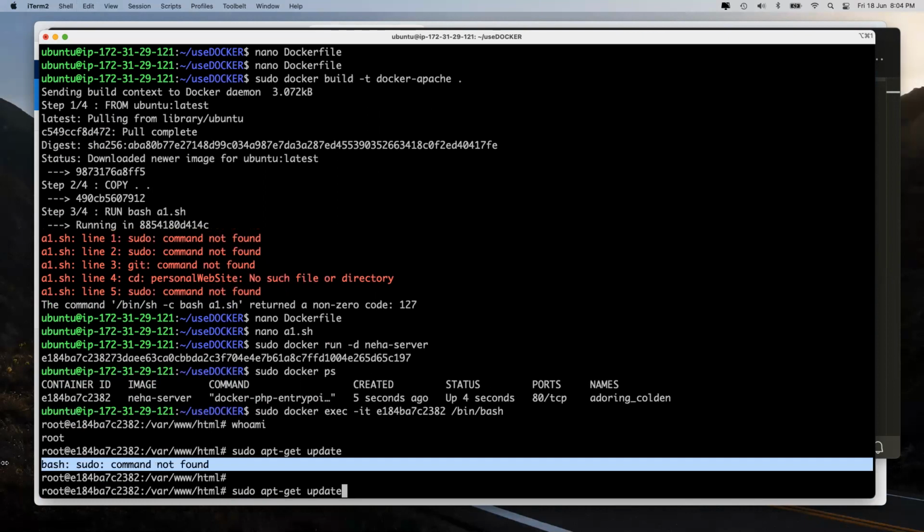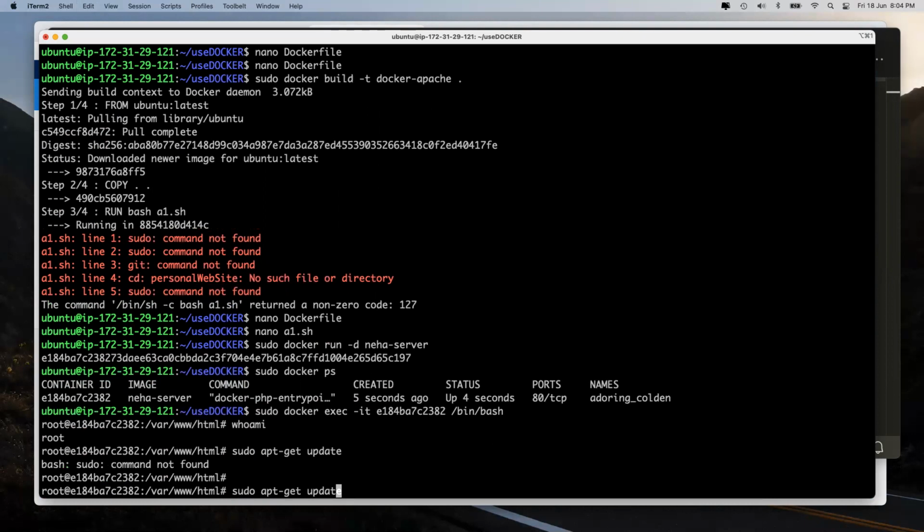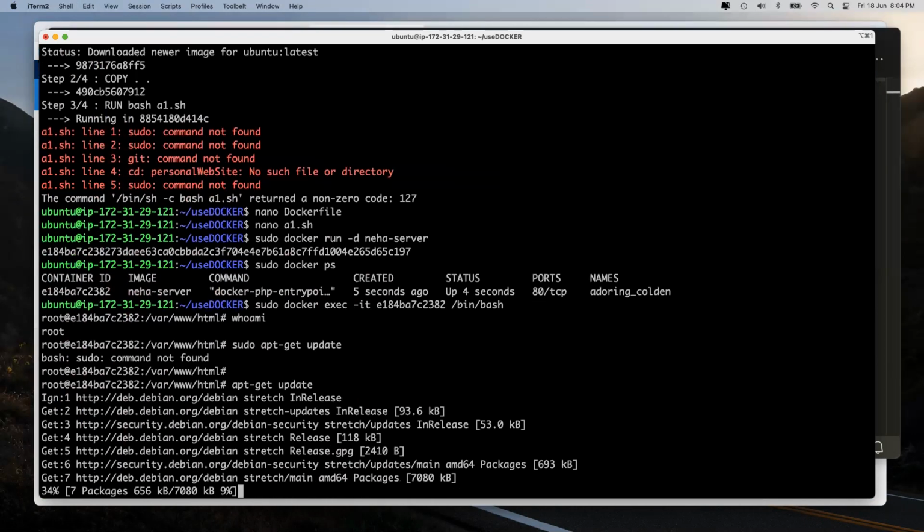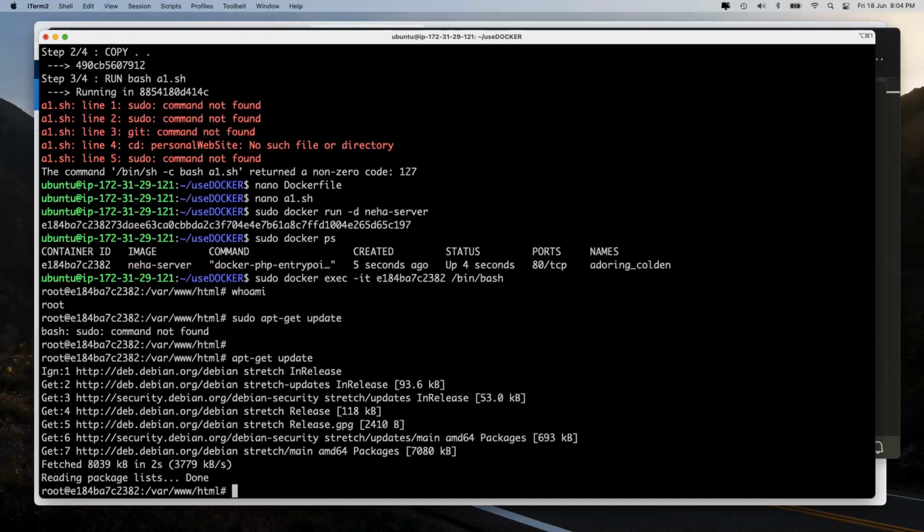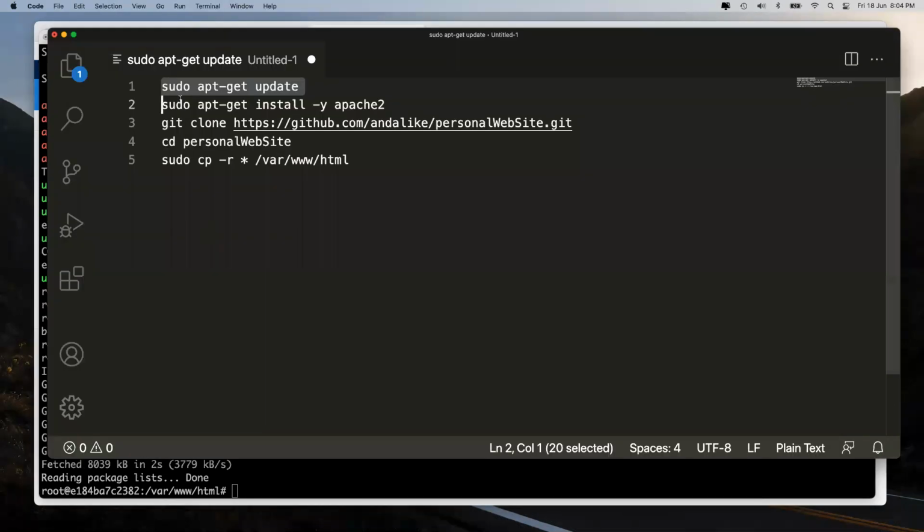Yes or no? Good. Now over here, the problem is sudo is not required actually. The reason for that is you are the root user. Root user does not need sudo. Please keep it in mind. Okay. So lesson learned, remove sudo.